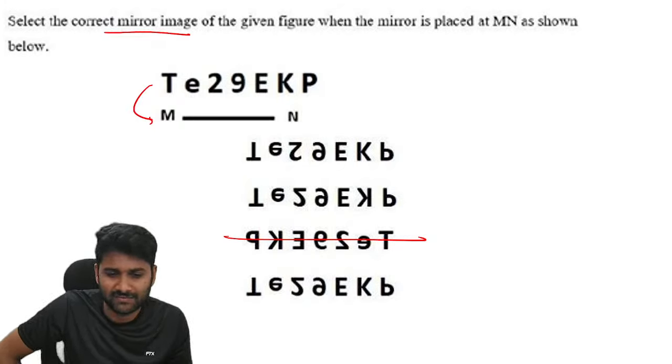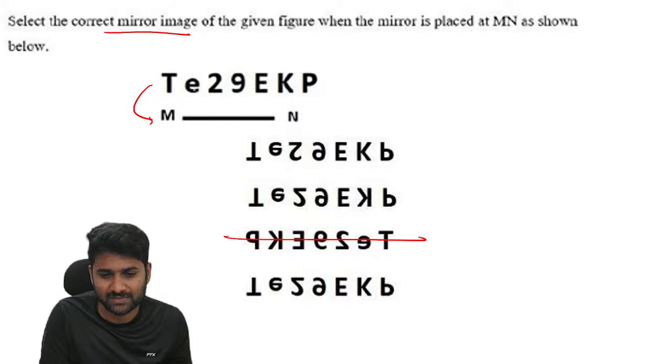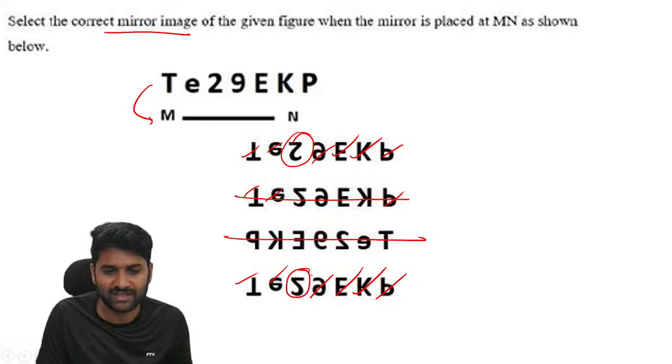And T inverted and the E shape is important. So E also looks the same. So you eliminate the options. That is the best approach. So P looks like B. Next one, K looks the same. Eliminate option 2. And E looks the same. This also looks the same. And this is the only object where you can find the difference.